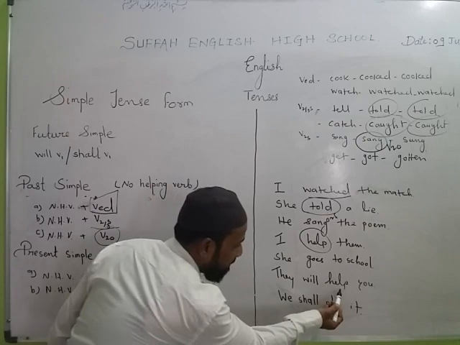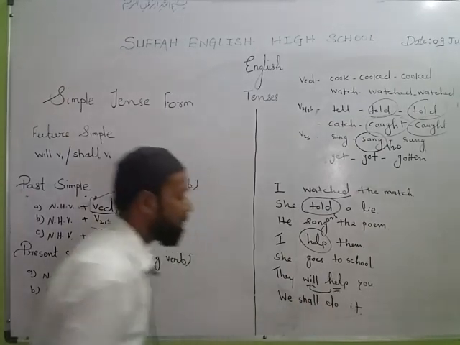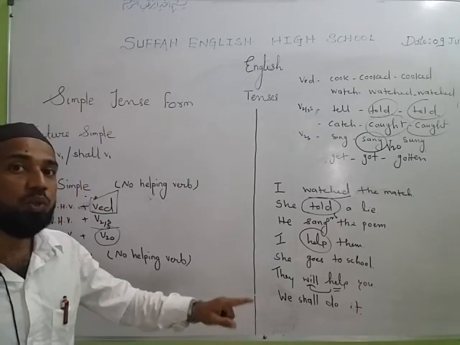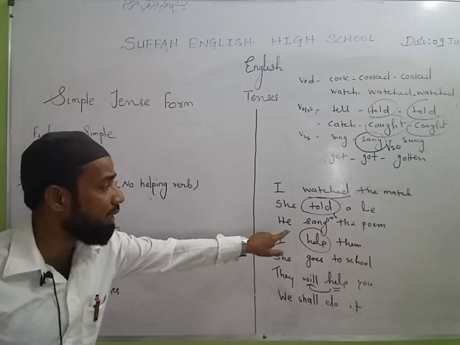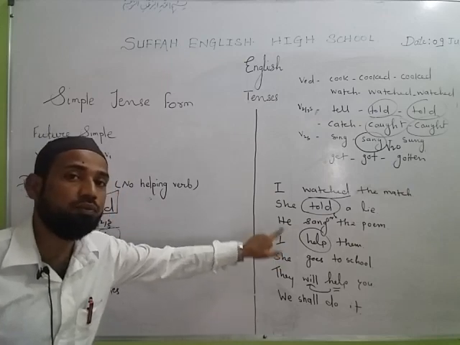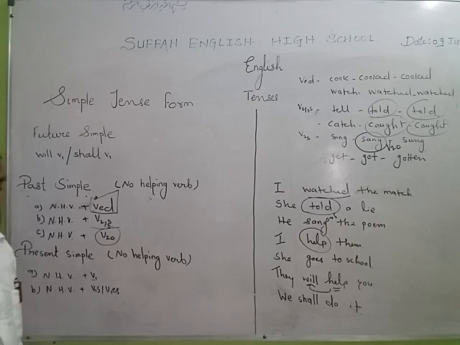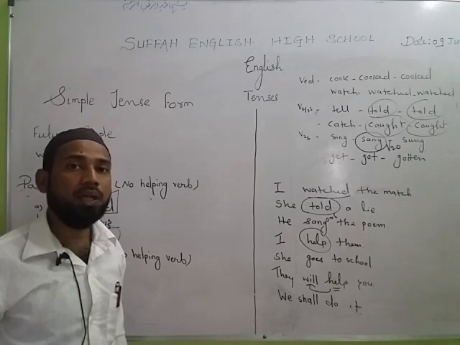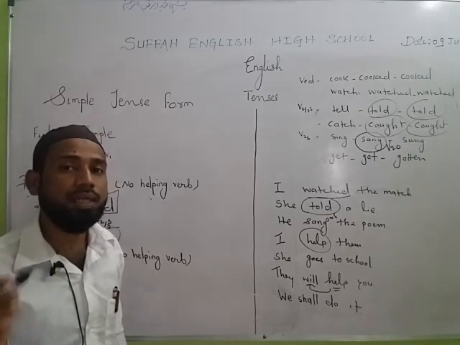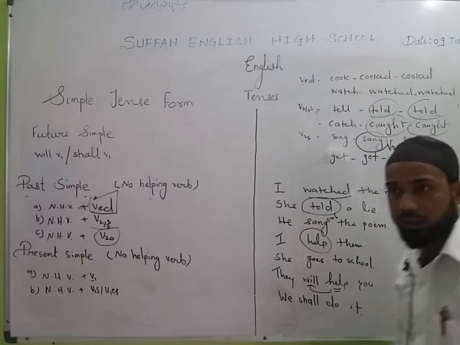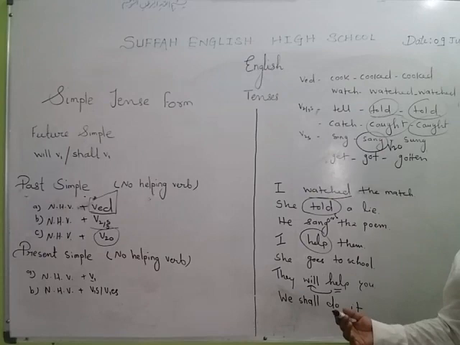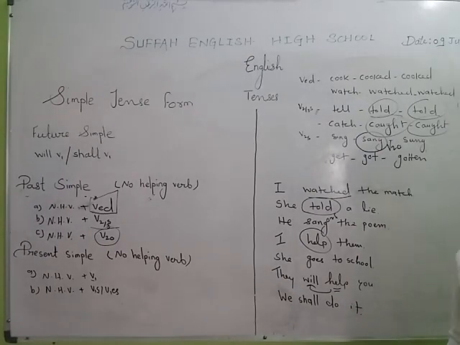But you can see here, help is first form, but there is will as helping verb. It is not present simple, it is future simple. What makes it future simple? Use of helping verb will. But here there is no such helping verb used, so it is present simple. Only one difference is there in present simple and future simple. In future simple, shall, will are used as helping verb, and in present simple, no helping verb is used. I go to school, go first form, no helping verb, present simple. They call me, call first form, no helping verb, present simple.